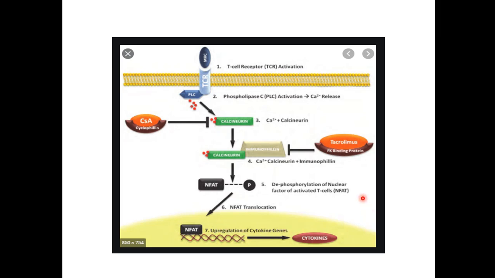So how do cyclosporin, the calcineurin inhibitors, cause immunosuppression? Cyclosporin binds with the cyclophilin and inhibits the calcineurin, and tacrolimus binds with the FK binding protein and will inhibit the calcium-calcineurin complex. Thereby it is preventing the activation of nuclear factor of activated T cell. This activation will not take place once tacrolimus and cyclosporin bind to the calcineurin calcium complex. So the immune system will not get activated.